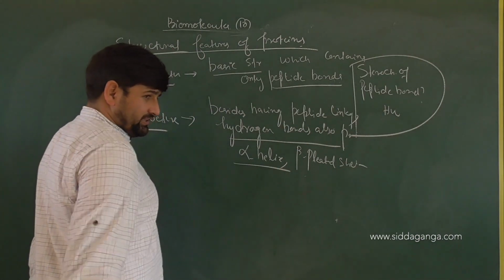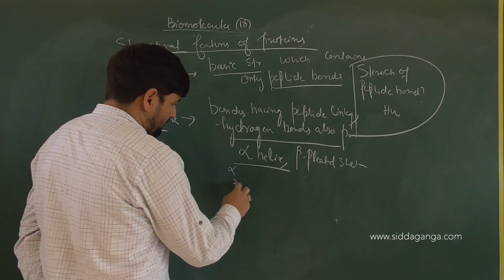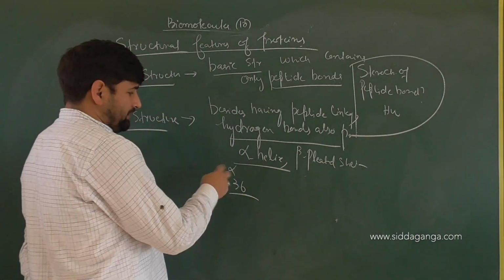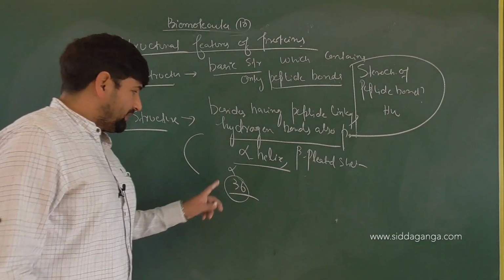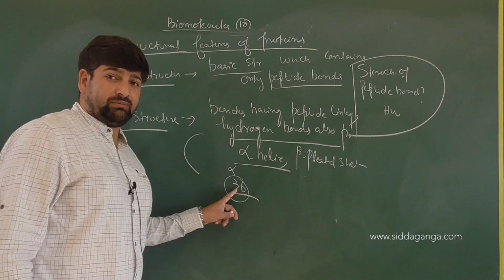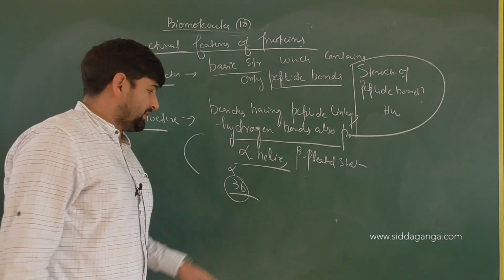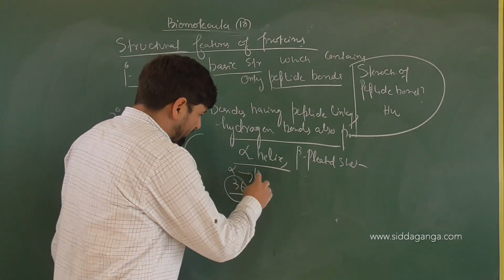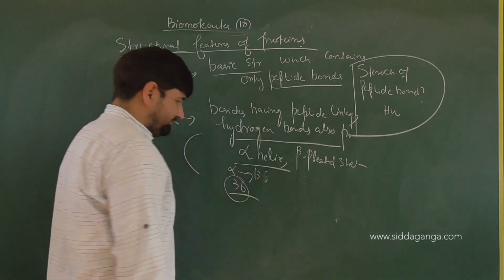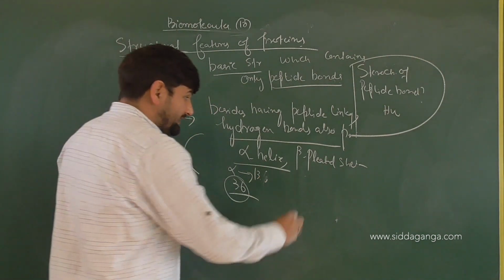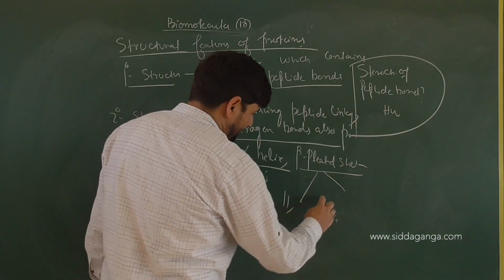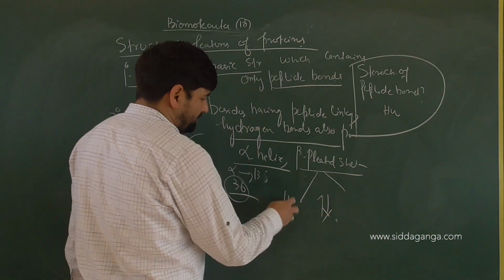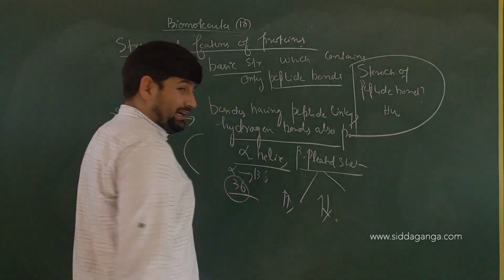Alpha helical structure is alpha 3.6, you can say, because a turn is made up of how many? 3.6 amino acids. Why? Because at the distance of 3.6 amino acids, there is a hydrogen bond developed. And the total members participating in that helix is how many? 13. Clear or not? And then beta pleated sheets, there are two of these, parallel and anti-parallel. These are called parallel beta pleated sheets, and these are anti-parallel.